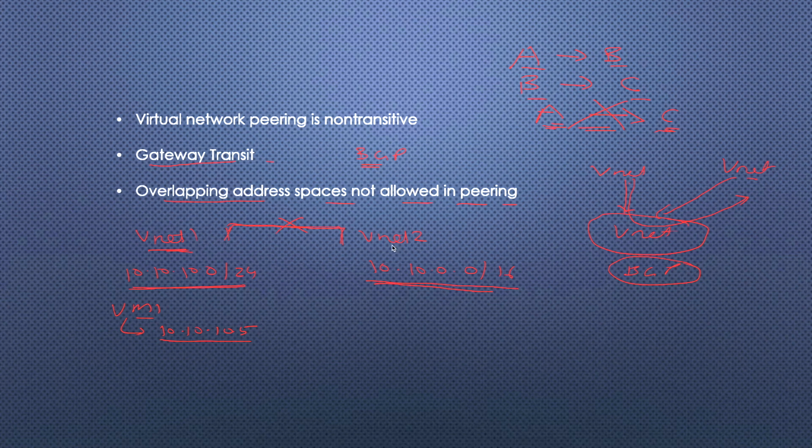VNet 1 and VNet 2 are connected, and now I am creating VM2, and the same thing happens here. VM2 also gets an IP from this address space. Now if I create any service and want to consume this IP address, there will be a conflict of IP, because there are two VMs in this peering model having the same IP. That's why overlapping of IP addresses in peering is strictly prohibited. So that's why overlapping is not allowed.